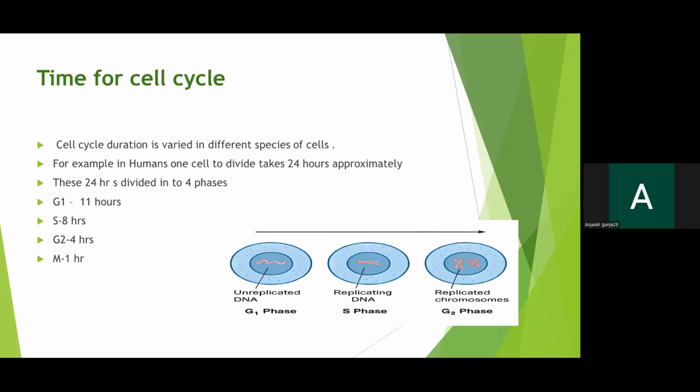So when we see the time taken for different phases, here you can see G1, gap 1 phase, will take approximately 11 hours to complete. Next, S phase, also called the synthesis phase or DNA replication phase, takes 8 hours. Next, G2 phase takes 4 hours. M phase, that is mitosis, takes 1 hour.